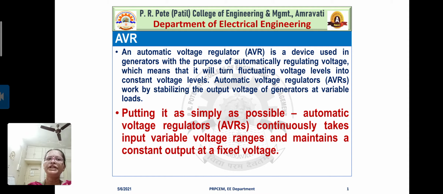Because if the voltage fluctuations are large in the system, obviously the appliances are not working effectively. Even wear and tear of many appliances may occur. So that's why AVR plays an important role. So simply we can say automatic voltage regulators continuously take input variable voltage ranges and maintain a constant output at a fixed voltage. Right?